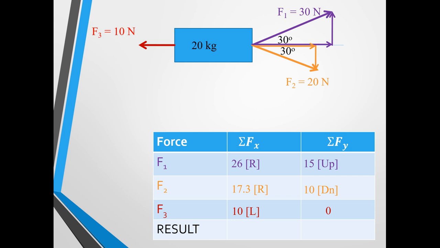If we add those all together, we'll have a positive 26 moving right, add to that a positive 17.3 moving right, and then we'll have to subtract the 10 because it's moving in the opposite direction. And so we get a total of 33.3 newtons to the right. And then for the vertical, it's a positive 15 for this purple one going up, subtract 10 for the yellow one going down. Red doesn't contribute at all, so we just have 15 minus 10, giving us a total of 5 newtons up.